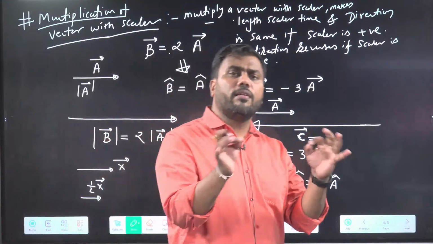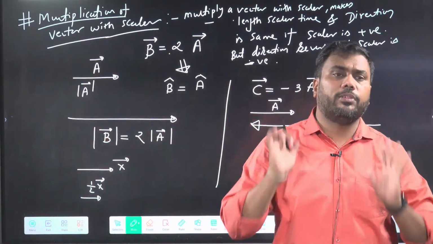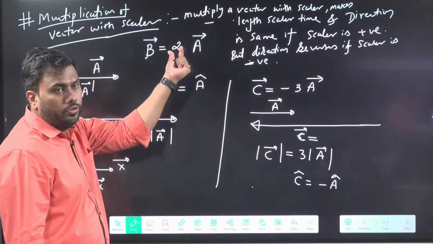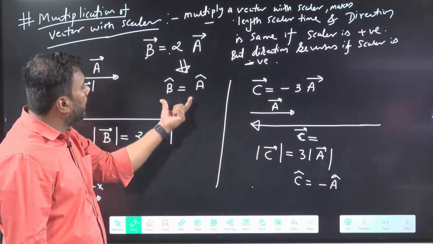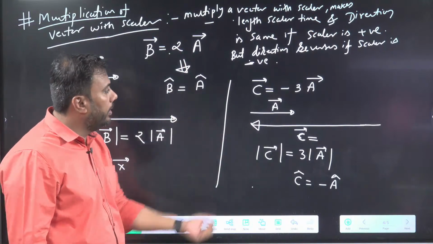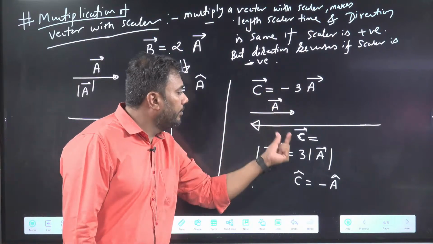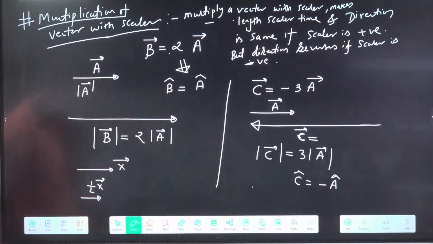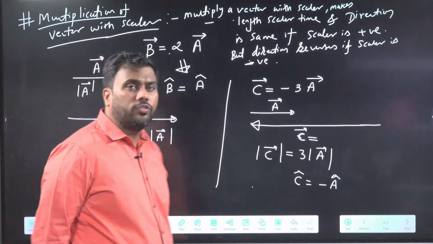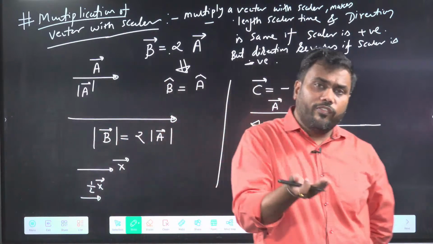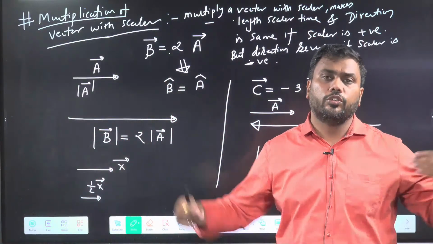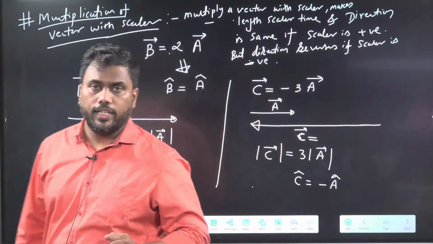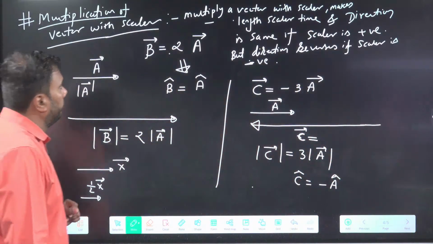But if the number is positive, the direction will remain same. If the number is negative, the direction will reverse. We have also seen earlier that negative of a vector means a vector in the opposite direction. So negative sign means direction reverses.